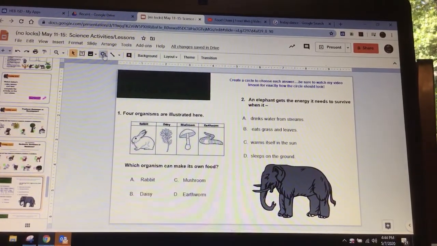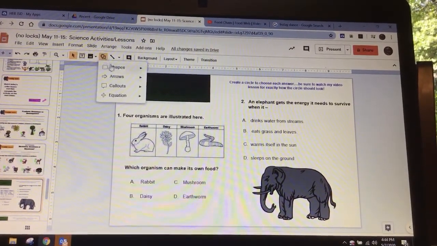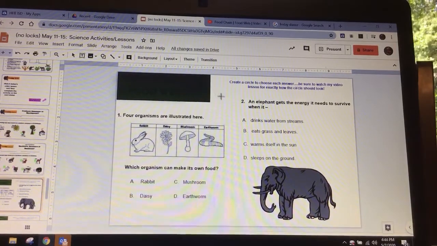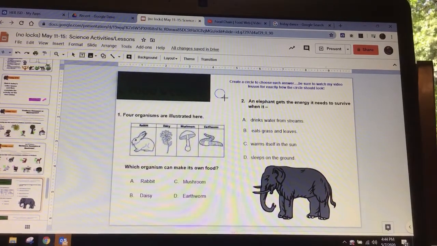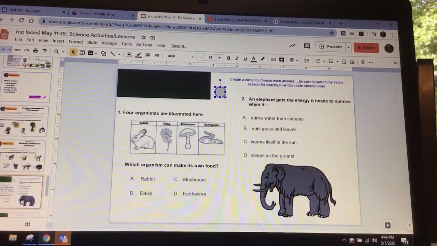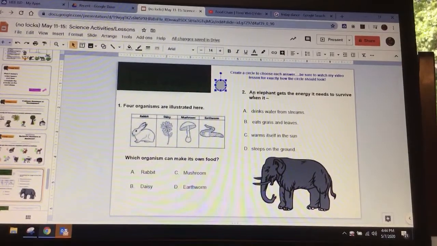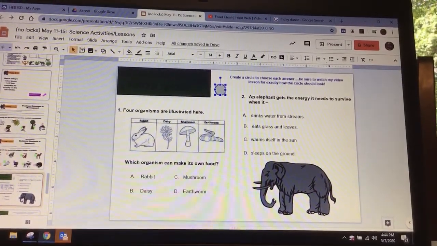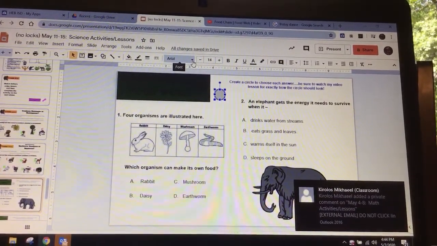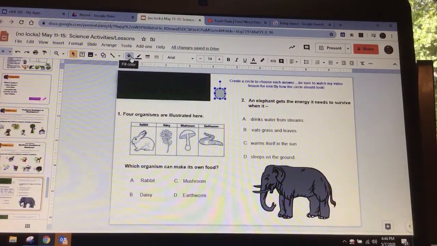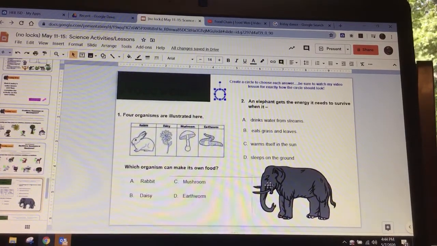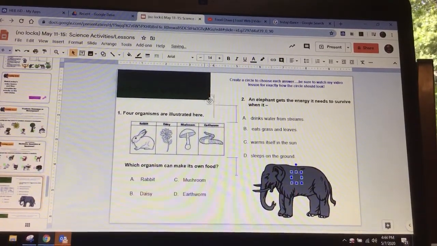So right over here is the shape. You're going to choose the circle. When you create a circle like this, you're not going to want to make it super big, unless you want to make a big oval. It's gray in the middle, and I don't want it to be gray in the middle. I want it to be clear or transparent in the middle. The way that I do that right up here is the fill color. I want the fill color to be transparent. Now when I move this circle around, I can see through it.